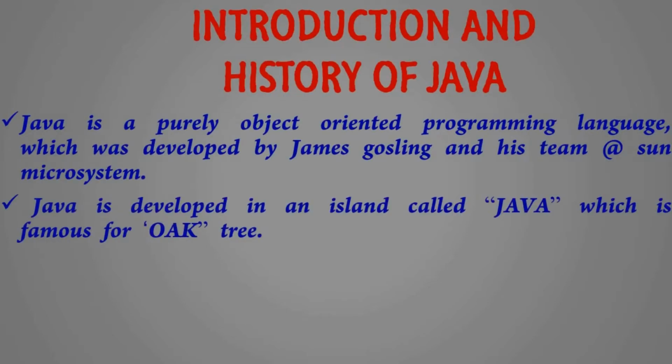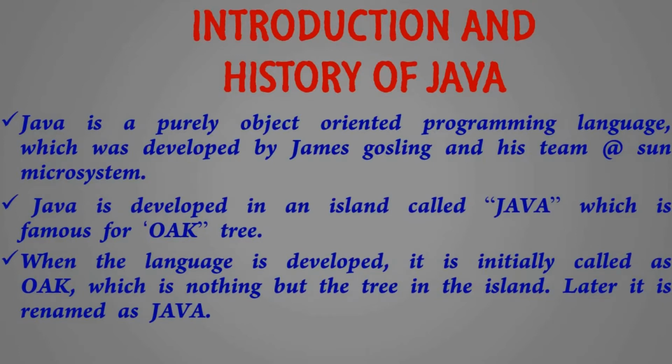This Java language was introduced by Sun Microsystems in the year 1995, right? Initially the language was not called Java. Initially it was called Vogue, right? Vogue is nothing but a tree which is famous for producing coffee, right? This tree is located in an island called Java. So when Java was initially introduced by James Gosling, it was named Vogue, right?